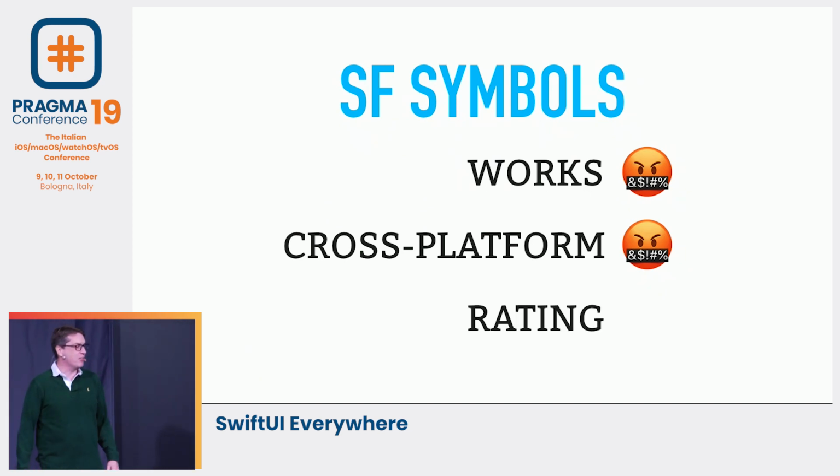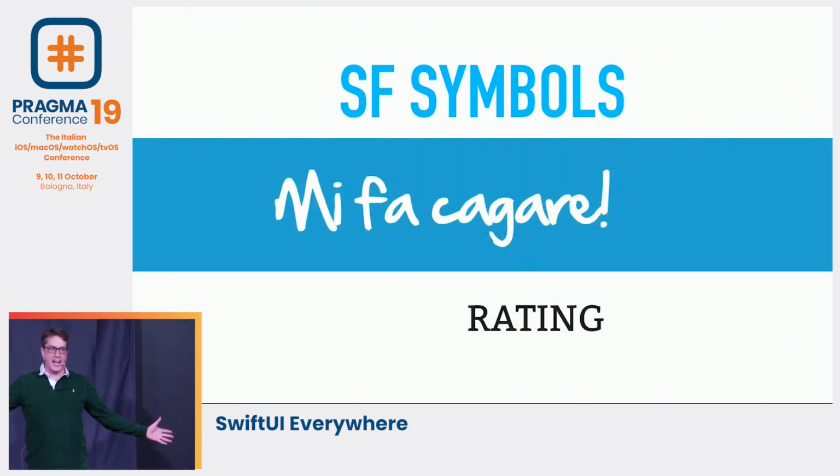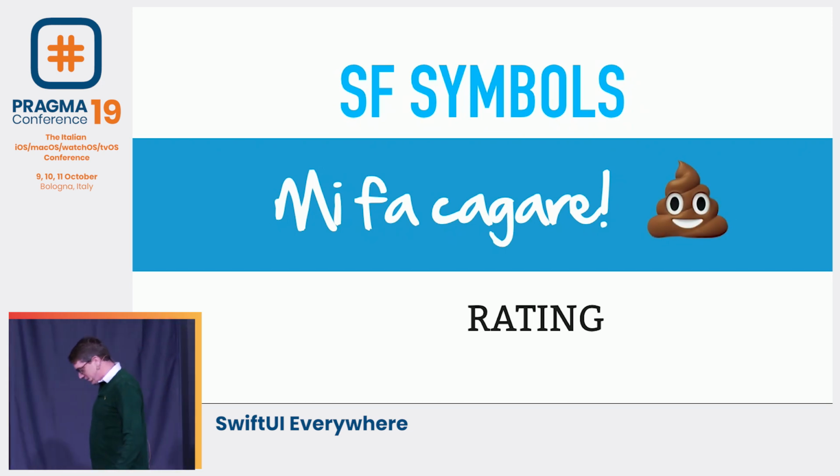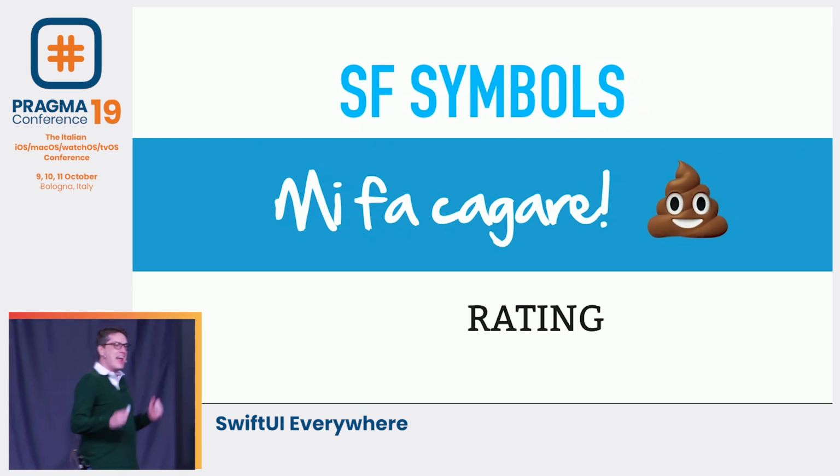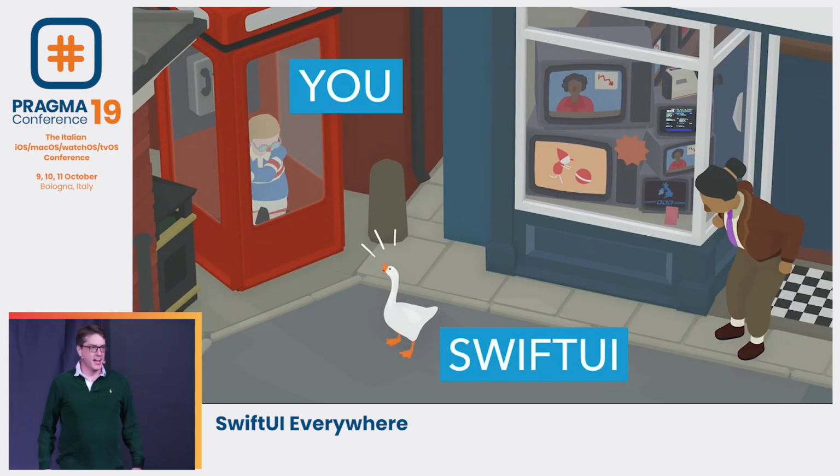And for the rating, I've learned a fantastically important Italian phrase, mi fa cagare. For the non-speakers, there's an emoji for you. So, it really can feel sometimes like SwiftUI is out to get your code. It's going to find you and hunt you down and harass you. It's a horrible framework.